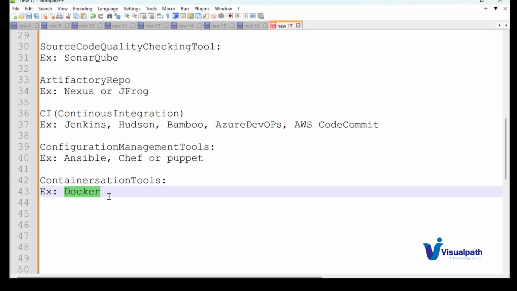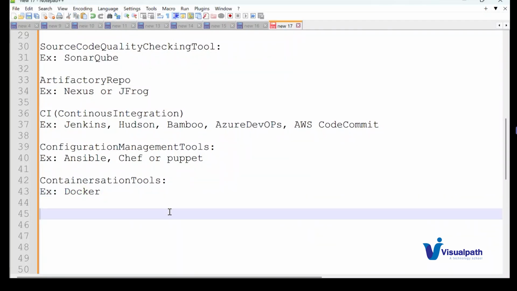In order to overcome this issue, Docker comes into the picture. If the Docker application is working fine in my local machine, the same behavior we can expect in any operating system, guys, either Windows, Linux, or Mac OS. It behaves the same. So that is one other example, guys.